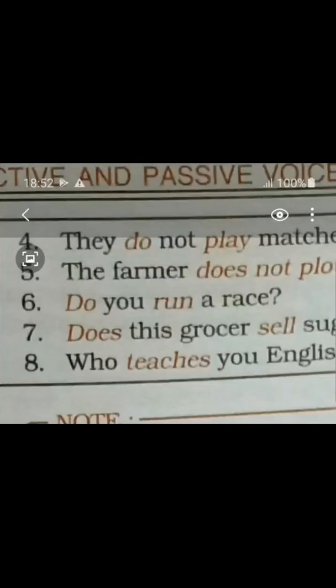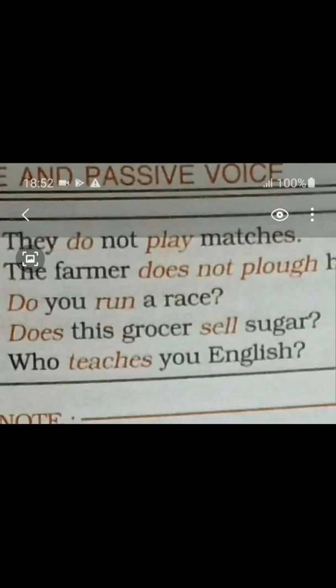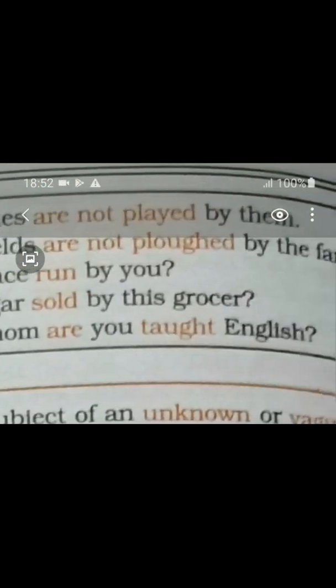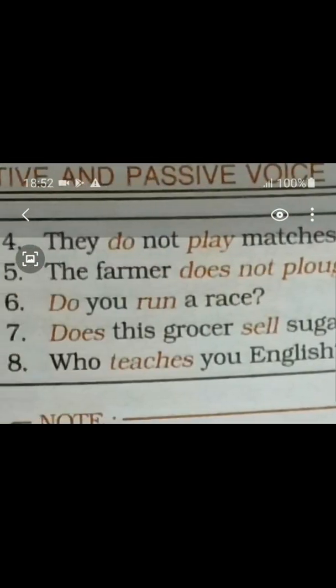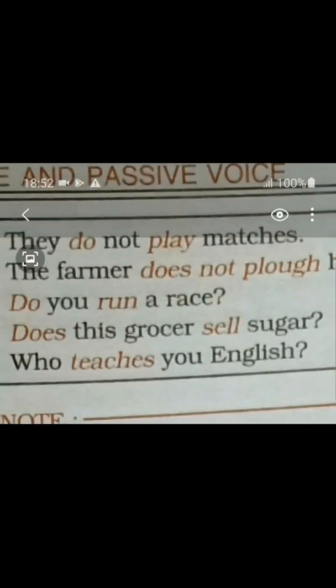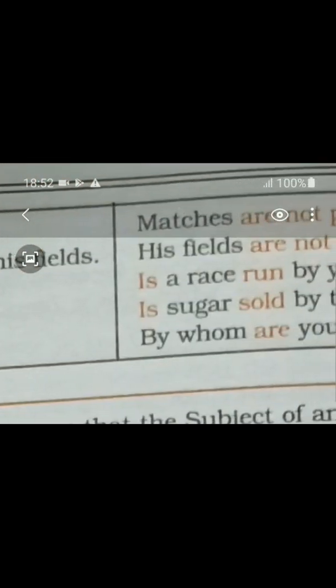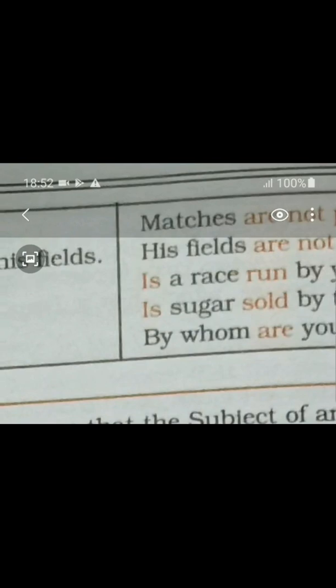Here the subject of the active voice is turning into the object of the passive voice. He is turning into him, by him. Next example, number 4. They do not play matches. Matches are not played by them. So, the object of the active voice is turning into the subject of the passive voice, that is matches.